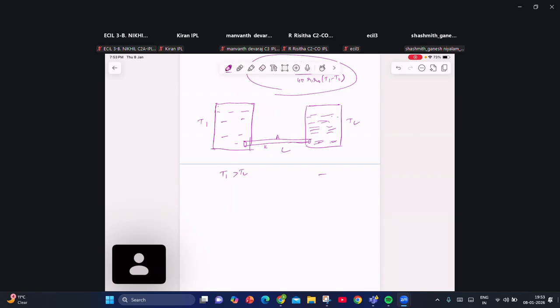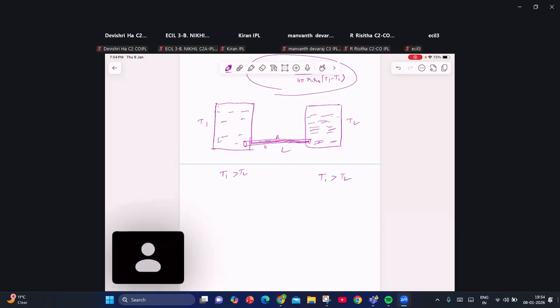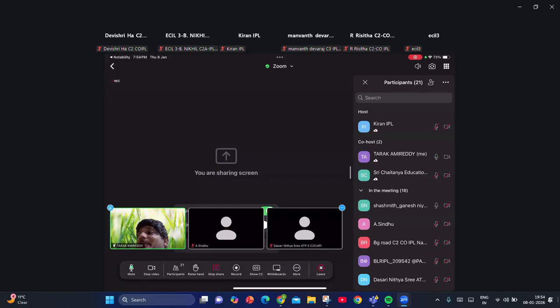If T1 is greater than T2, heat will transfer, am I correct? Heat will transfer from liquid 1 to liquid 2 until their temperatures become equal. Am I correct or not? After how much time will their temperature difference be reduced to half of the initial temperature difference, they will ask.